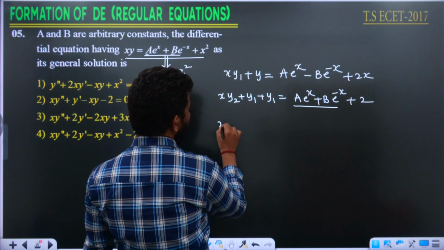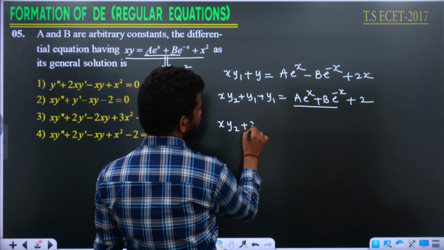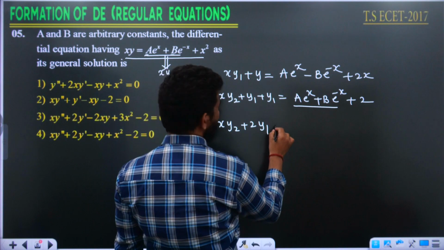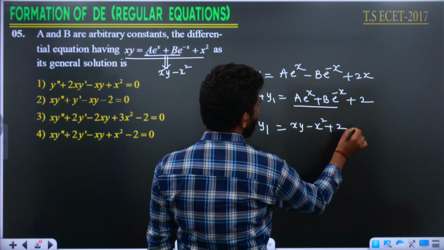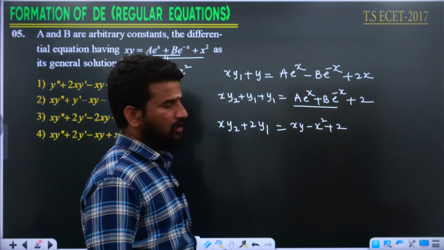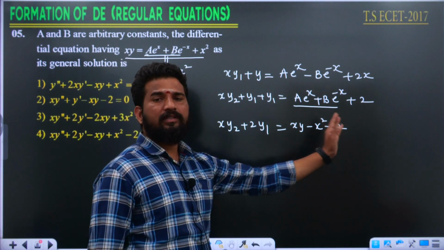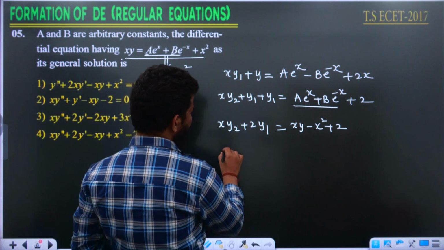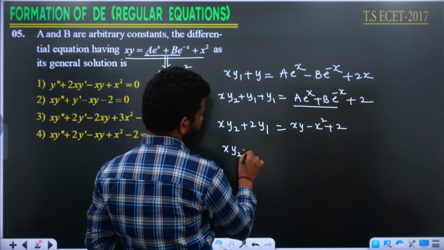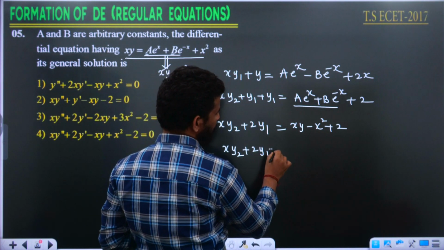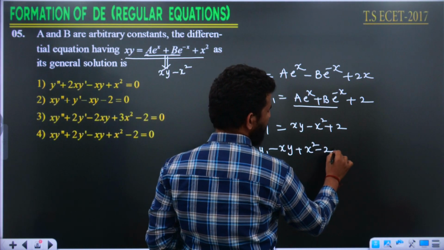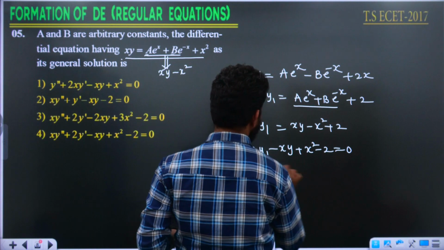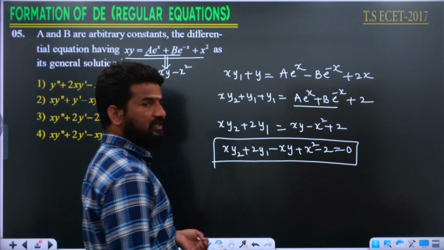Then it is going to be xy2 plus 2y1 is equal to xy minus x square plus 2. To transpose the right hand terms to the left hand side, it is going to be xy2 plus 2y1 minus xy plus x square minus 2 is equal to 0. This is going to be our answer.